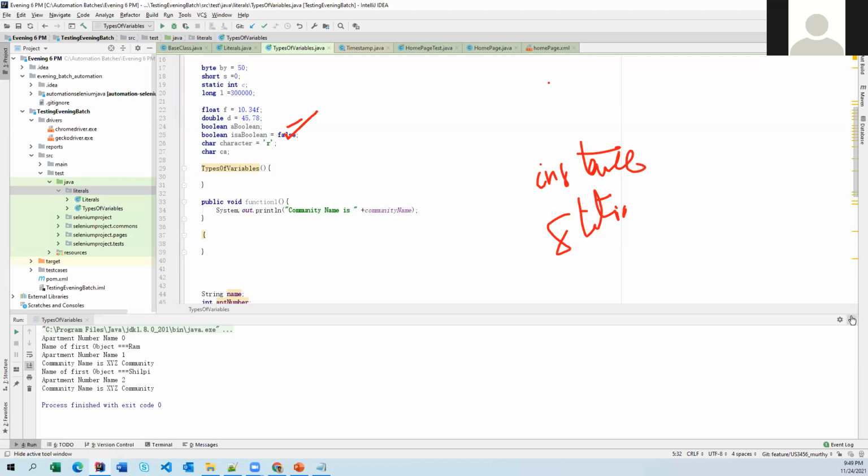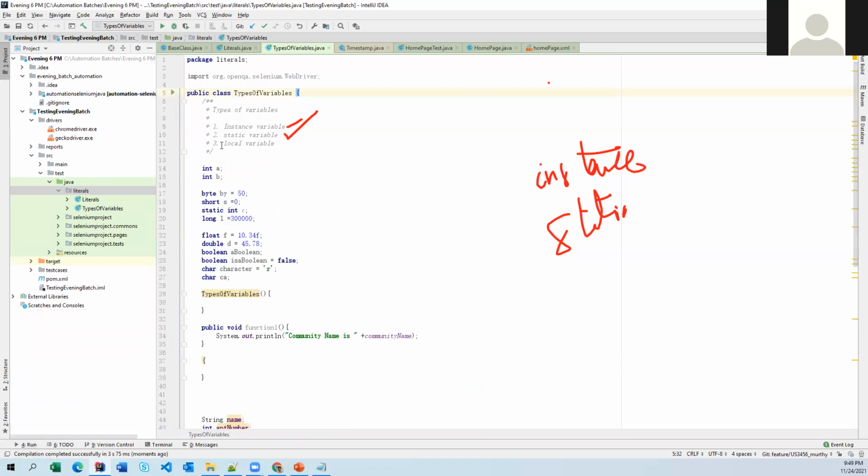And when it comes to the third one, what is the life period or lifespan of these local variables? This is very simple. Let me show you a few examples and then we can discuss.